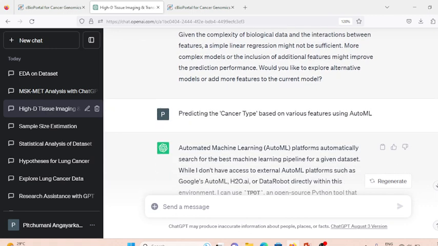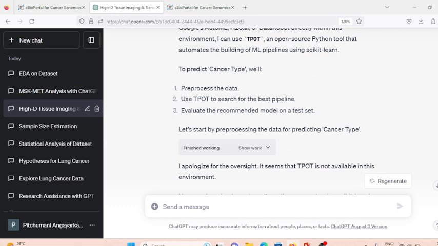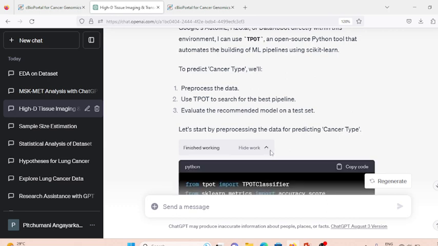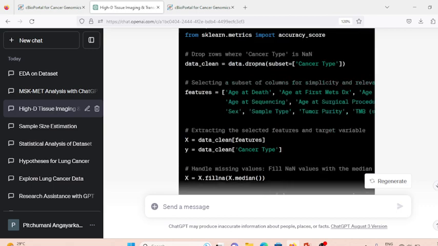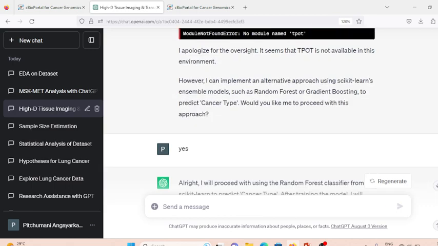but we need to enhance this by providing additional features. So I moved on to the prediction of the cancer type using AutoML, but since it couldn't work with AutoML, it used the TPOT library, but that could not work either because it came out with an error.